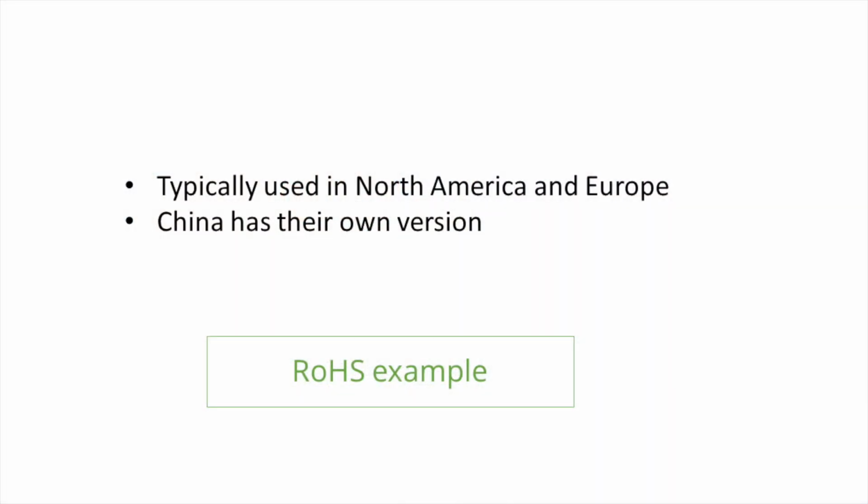There's many other regulatory compliance requirements that could come into play. For example, RoHS is a hazardous materials requirement for printed circuit boards. There is a requirement that is typically used in North America and Europe, but then China has their own version. So if you're going to be looking at those markets, you need to think about, do I have to look at one? Do I have to look at both? You know, what is the requirement there? So you really need to understand that.